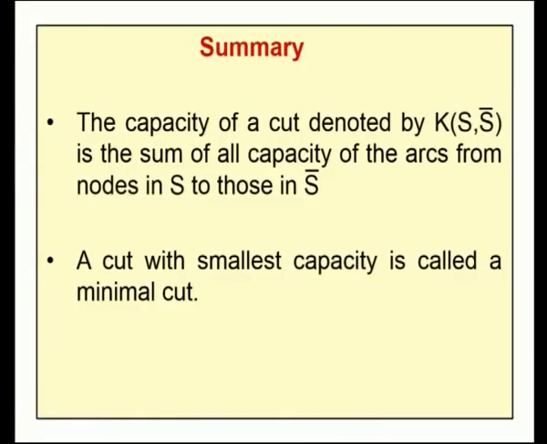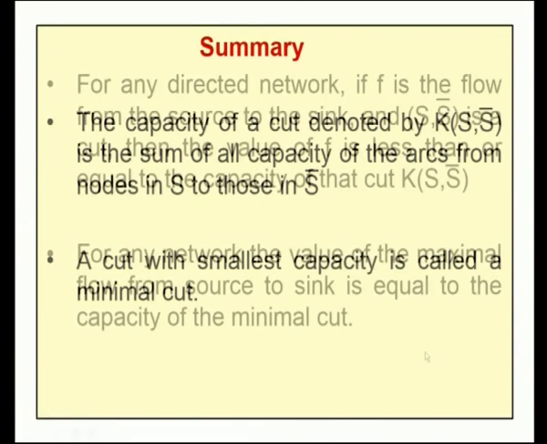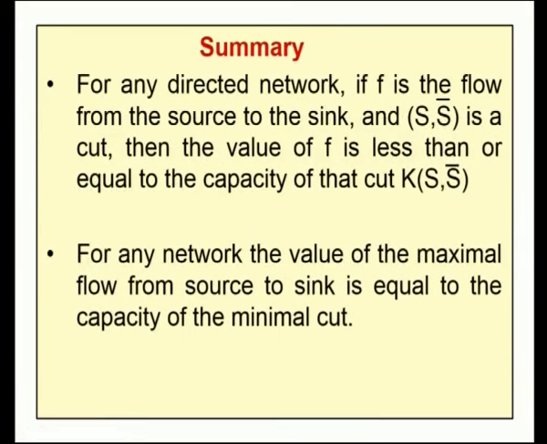Let me recap. The capacity of a cut, denoted by Ks S bar, is the sum of all capacities of the arcs from nodes in S to those in S bar. A cut with the smallest capacity is called the minimal cut. For any network diagram, the flow from source to sink should be less than or equal to the capacity of the cut. The maximal flow from source to sink is equal to the capacity of the minimal cut.